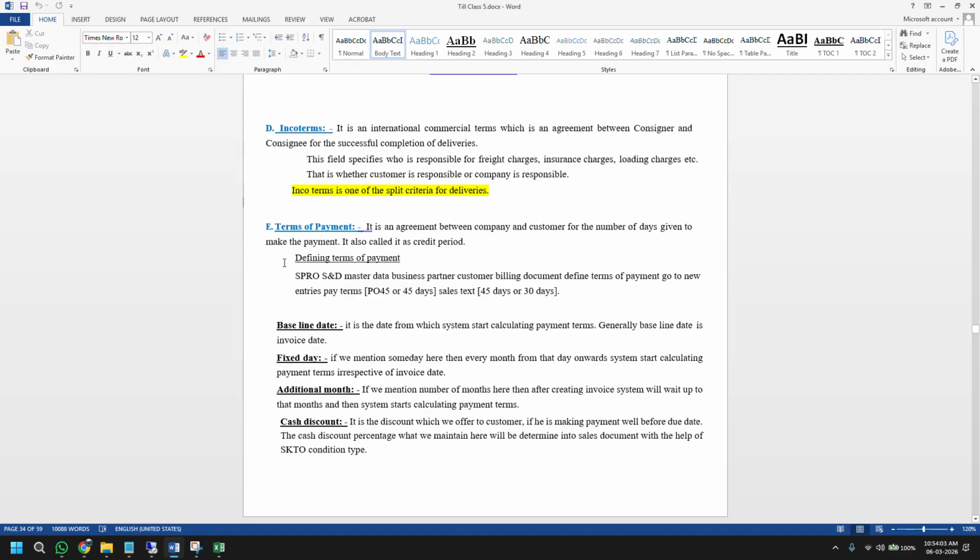Okay, now terms of payment, as I said already, we maintain it at 2 places, at company code and finance level, finance role also. But the finance role we don't bother about. We are only concerned about what we maintain in the sales role. But that also, as I said, you don't decide; it's something the finance person decides. So all that data will be given by the finance team only, as to which payment term is to be maintained.